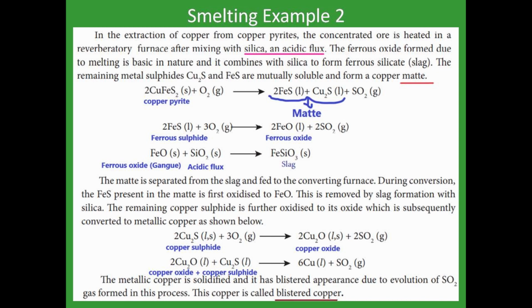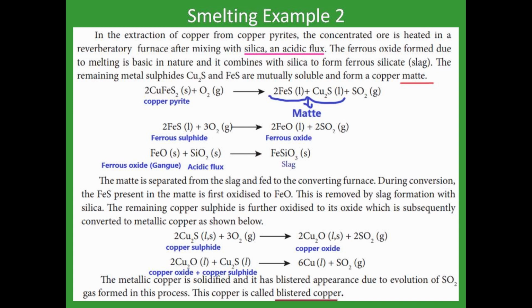The metallic copper is molten copper. Still it has gases inside the molten copper. What gas does it have? Sulfur dioxide gas. When the sulfur dioxide gas evolves, it leaves some holes, so the molten copper now becomes blistered copper. What is blister? It has some holes. Why are the holes created? Because the sulfur dioxide gas, when it evolves through the molten copper, leaves some holes. That holed copper is called blistered copper.